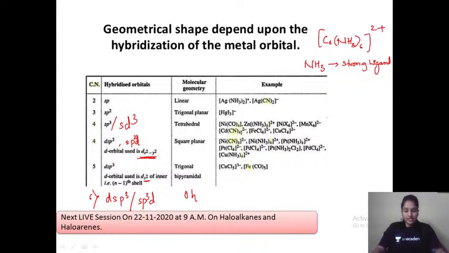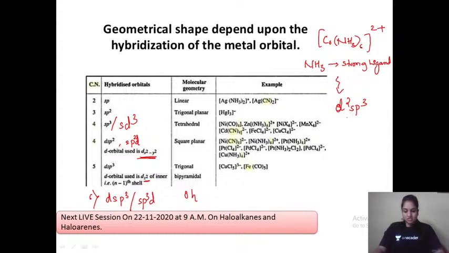Okay, fine. Let me tell you, I don't know how many of you have done it. It is d2sp3 configuration, because ammonia being a strong ligand, pairing of electrons takes place in cobalt, and therefore there will be 12 electrons from the ammonia that can be filled into 2 d orbitals, 1 s orbital and 3 p orbitals.